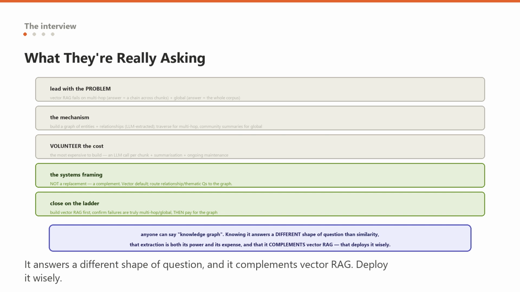Anyone can say knowledge graph, knowing that it answers a different shape of question than similarity, that the extraction step is both its power and its expense, and that it complements rather than replaces vector RAG. That is the answer that shows you would deploy it wisely rather than expensively.